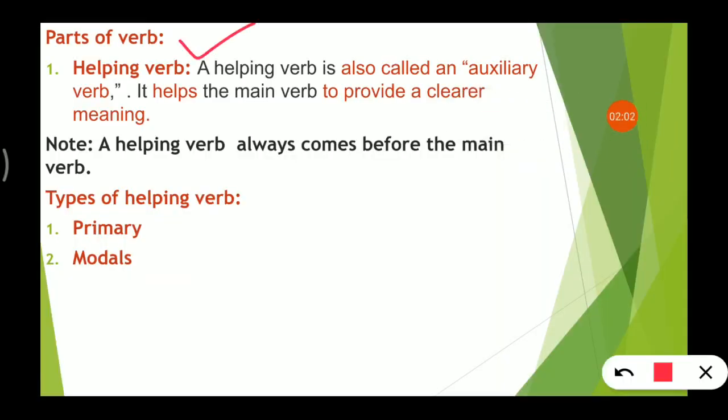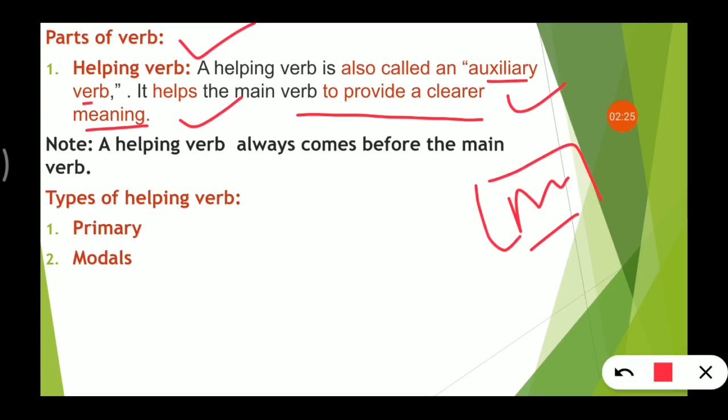So parts of verb, first of all, the helping verb. A helping verb is also called an auxiliary verb. It helps the main verb to provide a clearer meaning. So keep it in your mind. It is not a verb which shows action or something else, right? It just supports the main verb. A helping verb always comes before the main verb, right? It will be in front of the verb.